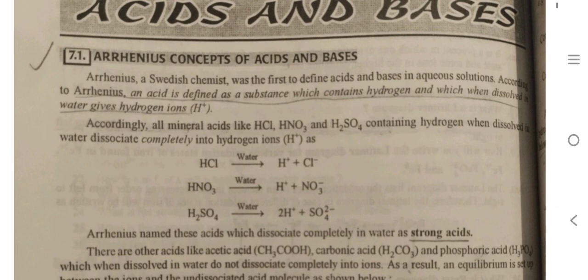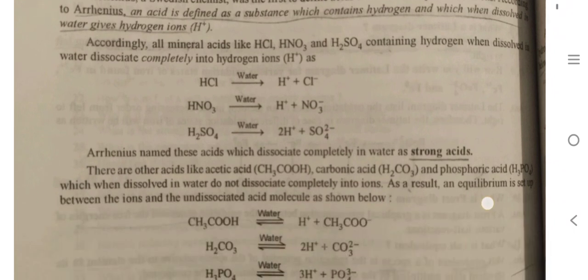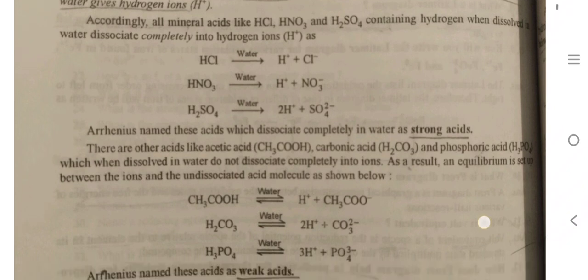According to Arrhenius, an acid is defined as a substance which contains hydrogen and which when dissolved in water gives H positive ion. Accordingly, mineral acids like HCl, HNO3, H2SO4 containing hydrogen when dissolved in water dissociate completely into hydrogen ion. Arrhenius named these acids which dissociate completely in water as strong acids.